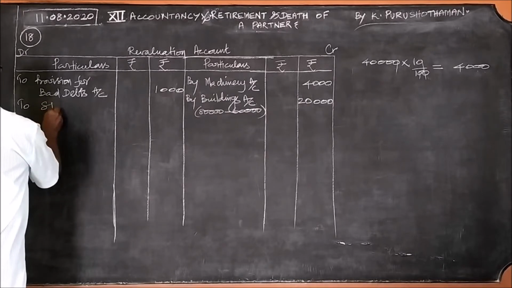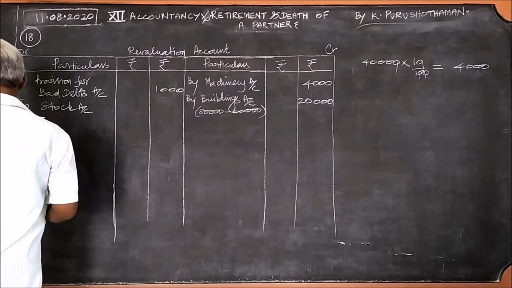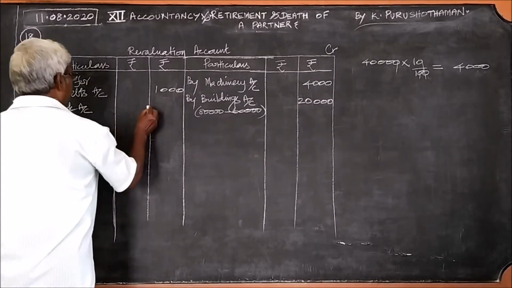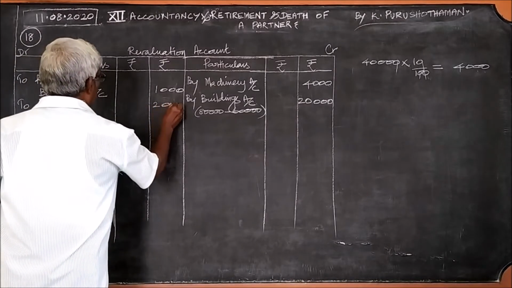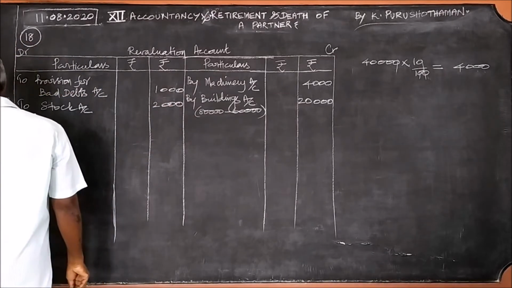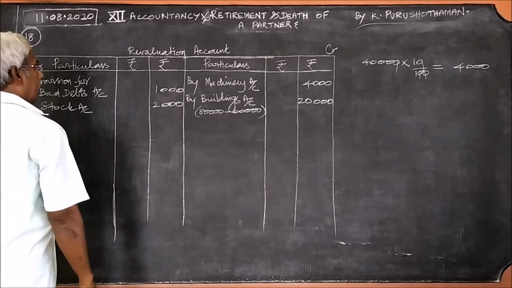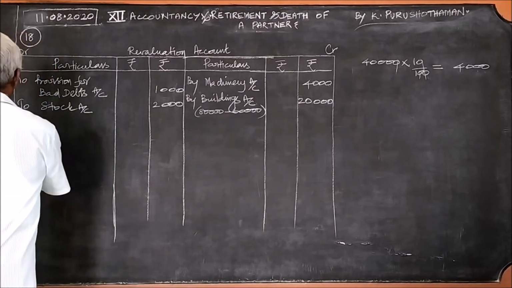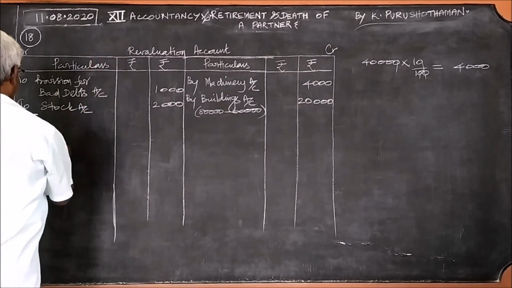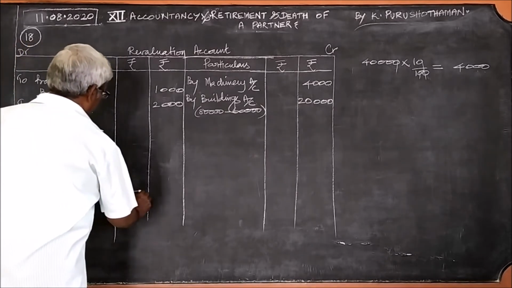Therefore to stock account 2,000. And the final amount due to Karan is not paid immediately. Okay, and these are the 4 items to be considered for this revaluation account. So we can close the revaluation account now.